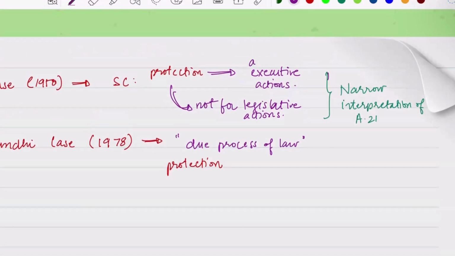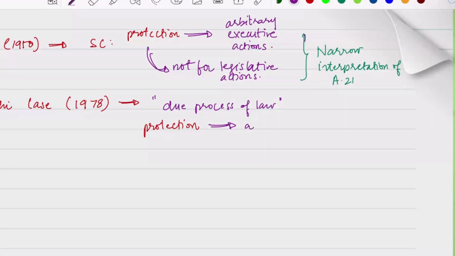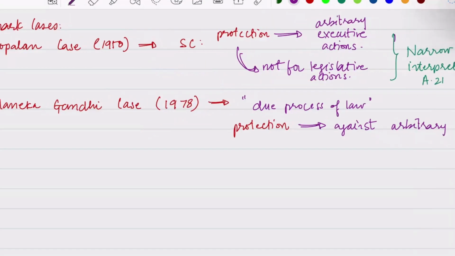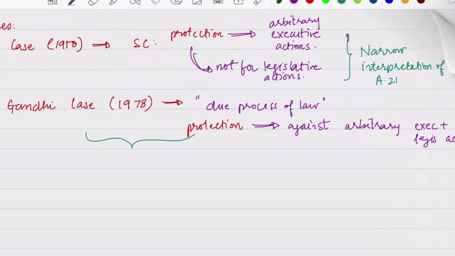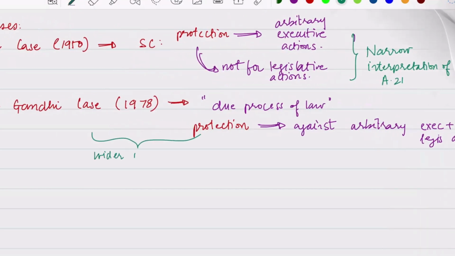Okay, so now who is being given protection? For both. Protection against arbitrary executive plus legislative actions. Okay, here what we saw was a wider interpretation.